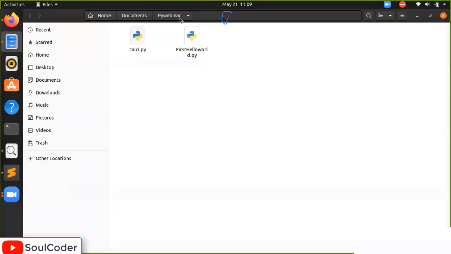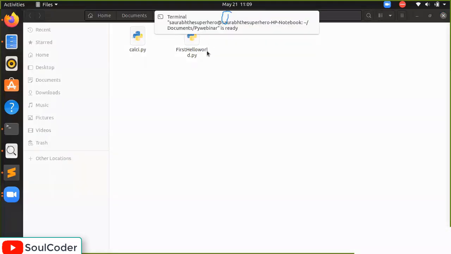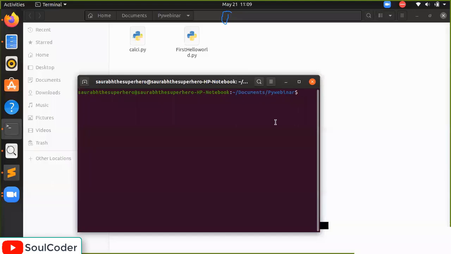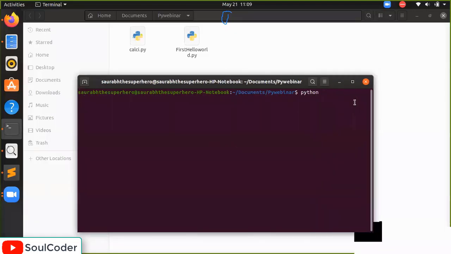So this is the way you can do this in Ubuntu. And this is first hello world, can you see the .py extension? I will open the terminal here. If you are using Windows, okay, for Windows also I'm telling what you have to do. You have to write python and the file name. What is the file name? Let's see. Okay, the file name is first hello world.py.